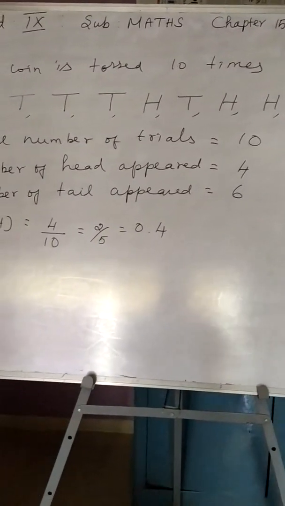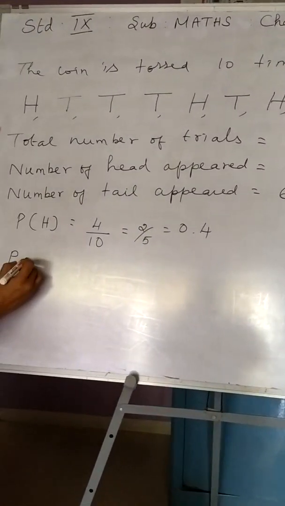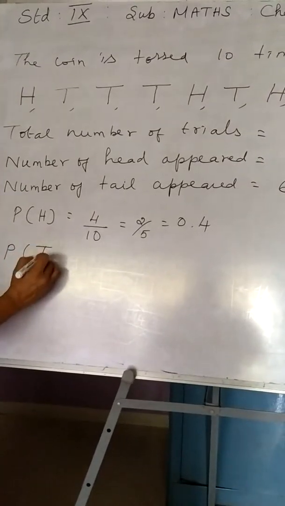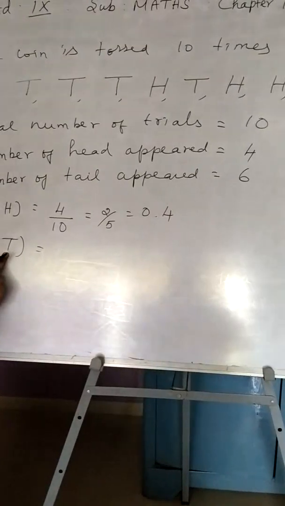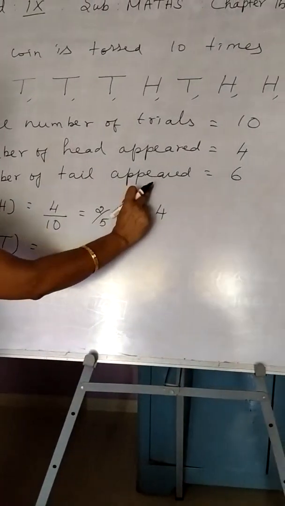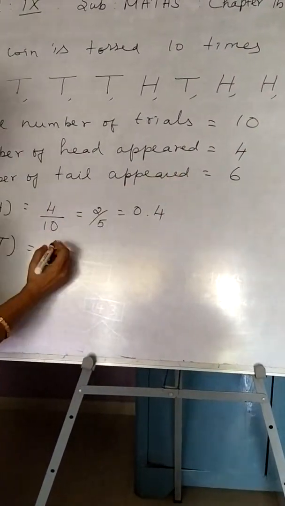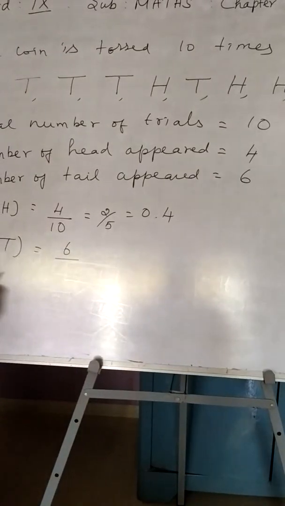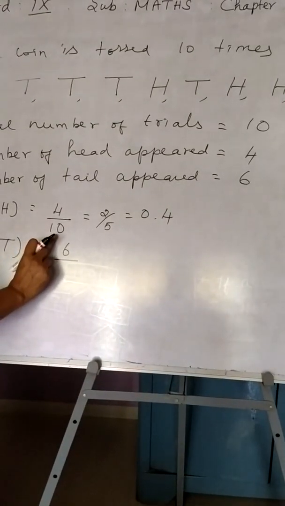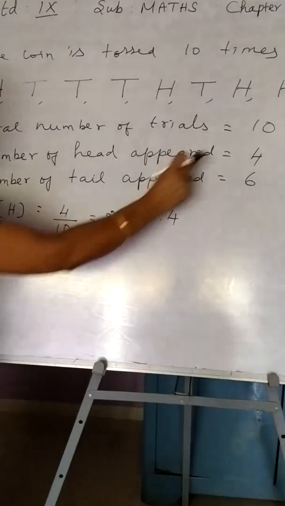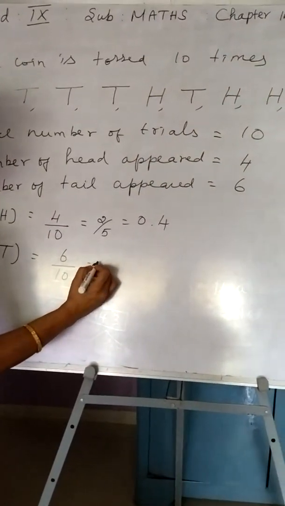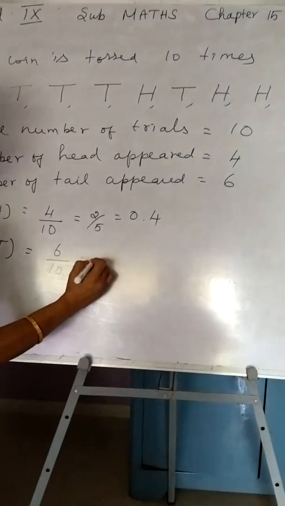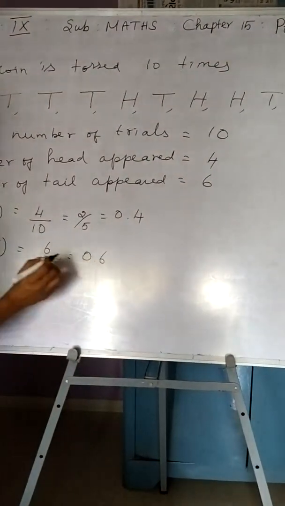Next, I want to find the probability of getting a tail. So I should find out how many times tail has appeared. We found it is 6. So 6 divided by, again, the total number of trials. Total number of trials, how many? 10. So 6 divided by 10, which gives 3 upon 5, or I can write directly 0.6 also.